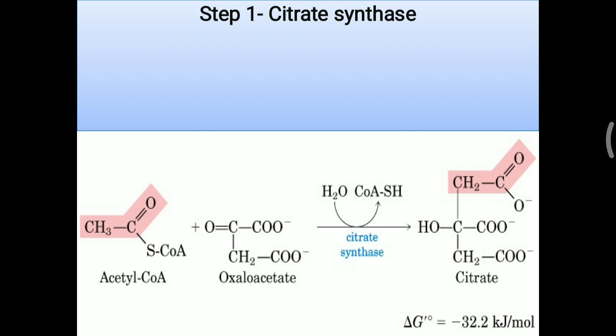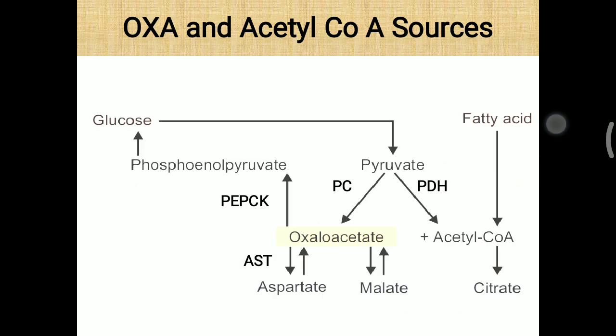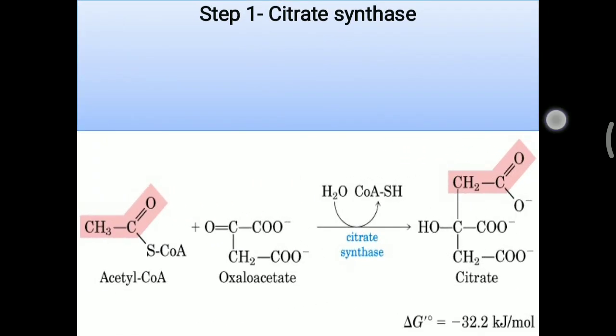So here acetyl-CoA, containing 2 carbon molecules, and oxaloacetate, total 4 carbons, are there. In this oxaloacetate structure, 2 carboxylic groups are already present. Now over that, again 2 carbon molecules are added, finally making 6 carbon citrate. So here 3 carbon plus 3 carboxylic groups are there, and finally making a citrate molecule.